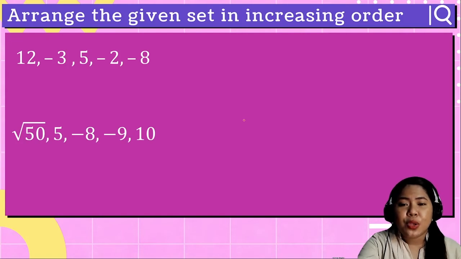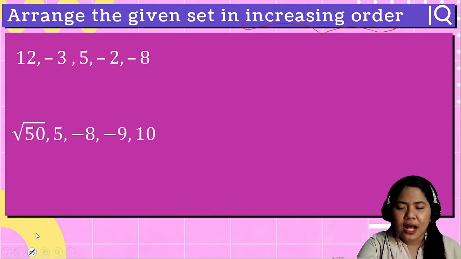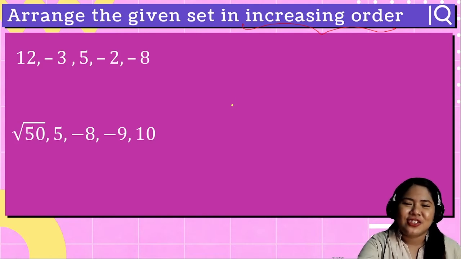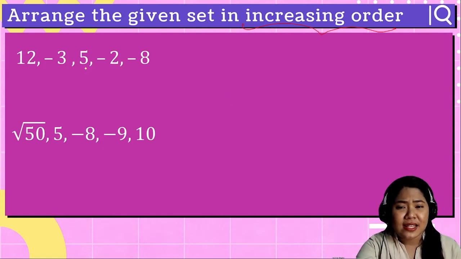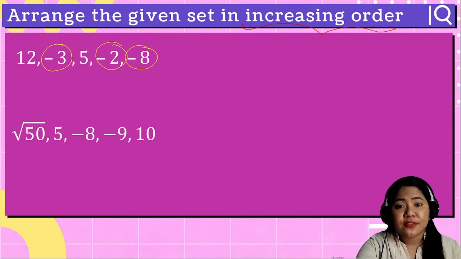So now we will be arranging the given real numbers. In this case, the instruction tells us to arrange the given set in increasing order. When we say increasing, it is from smallest to largest. So in this case, we start with the smallest. So you chose the negative numbers.